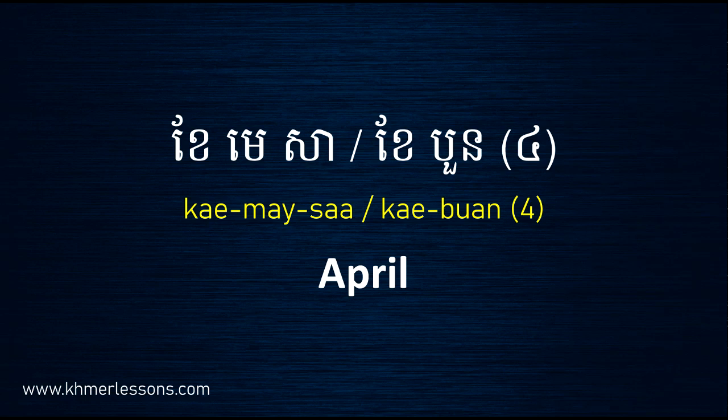For April I always say ខែ4, it means month 4. So how do you say the name of a month in Cambodian language? Easy. You just use month plus number 1, 2, 3, 4, 5 until 12. 12 means December. So easy to use.